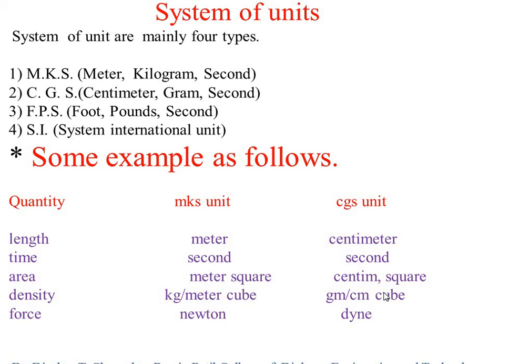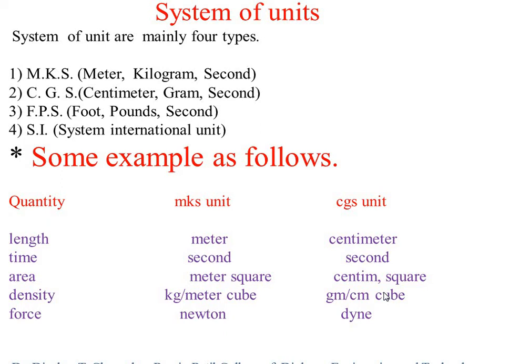So these are examples of physical quantities and physical units in both cases, CGS and MKS. Students, this part is very important for your examination.